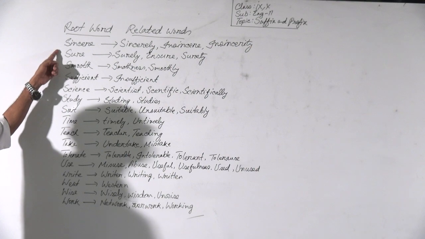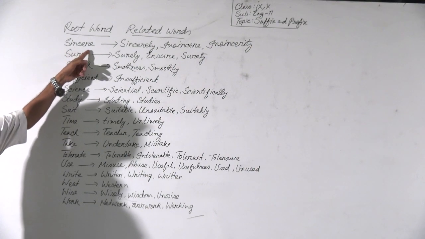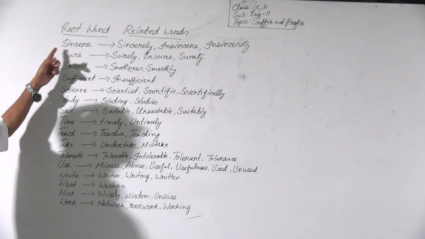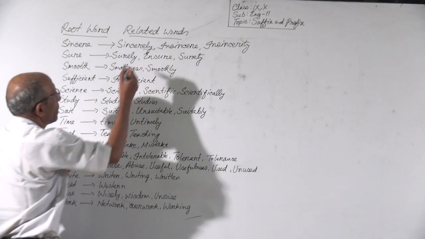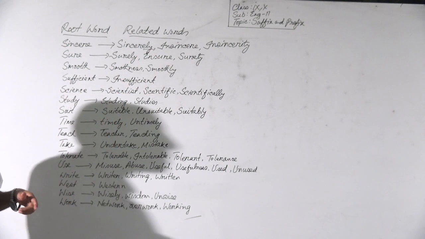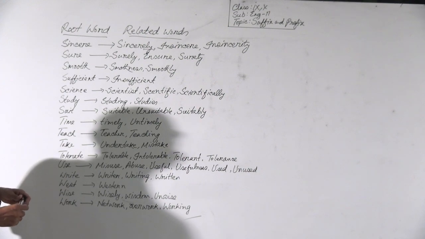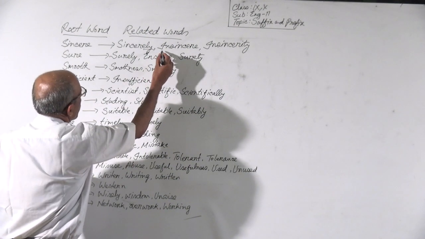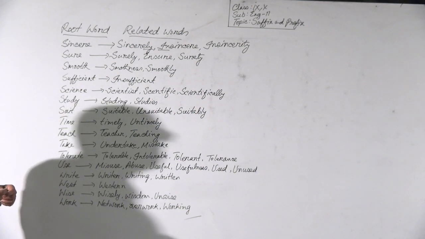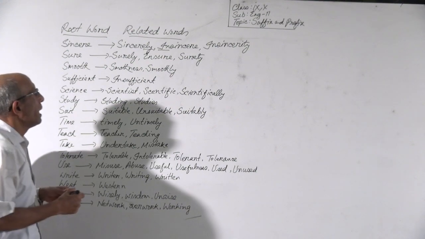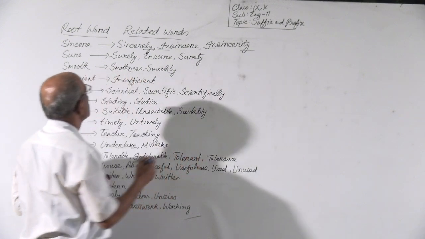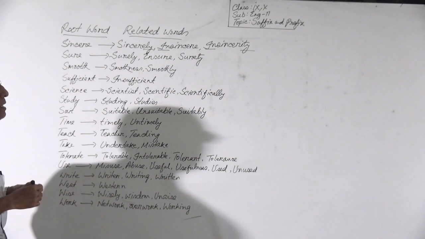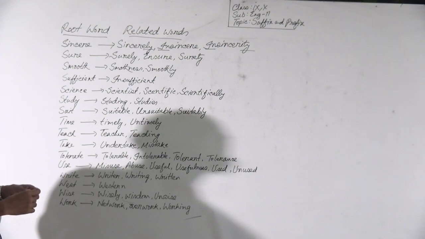At first, sincere. Sincere is an adjective. From sincere, we can make sincerely by adding ly. Sincerely is an adverb. We can also make insincere by adding the prefix in. Insincere is also an adjective. We can make insincerity by adding the prefix in and the suffix ity. Insincerity